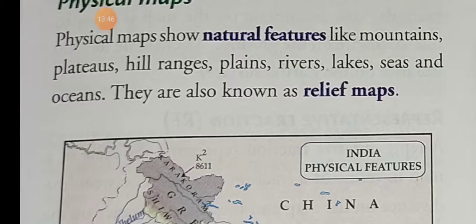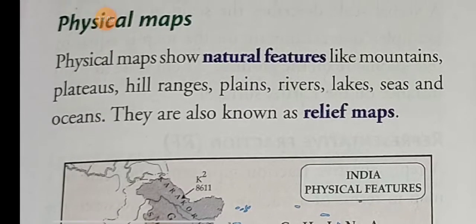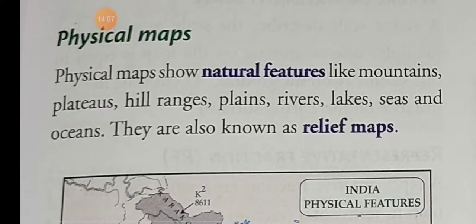They are also known as relief maps, because through the physical map we can show the different landforms, and different landforms are also called relief.